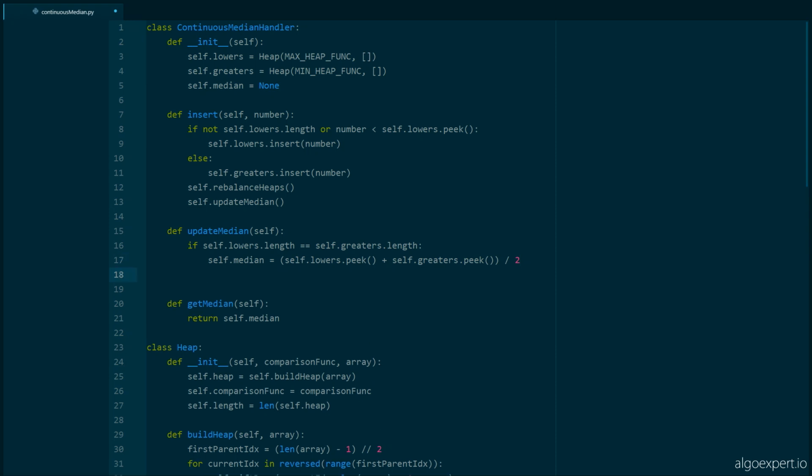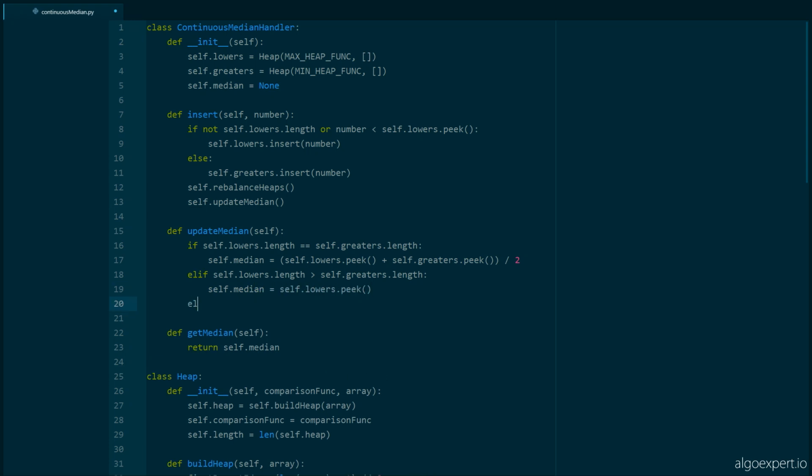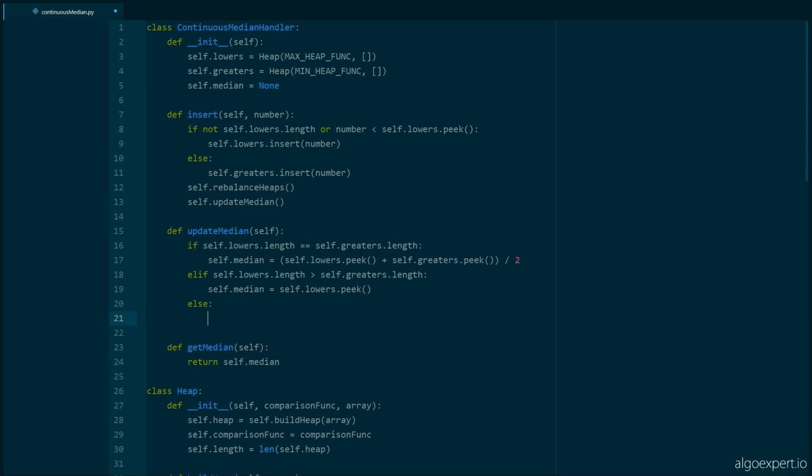And then there are going to be two other scenarios, right? Elif self.lowers.length is greater than self.graders.length. If the lower half has one extra number compared to the greater half, then we return that number. So self.median is going to be equal to self.lowers.peak. And then otherwise, in the last case, where the greater half has more numbers, self.median is going to be equal to self.graders.peak. And that's it for updating the median.